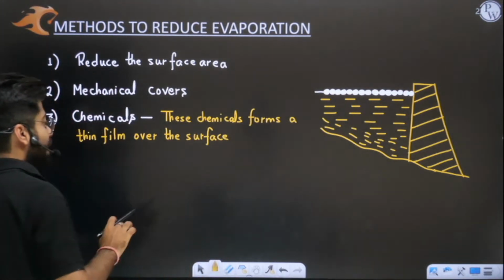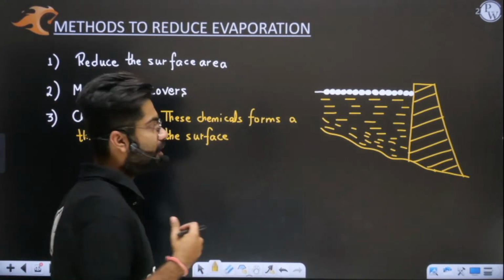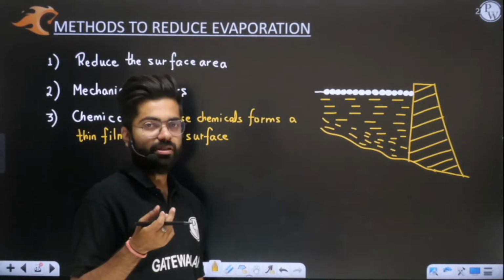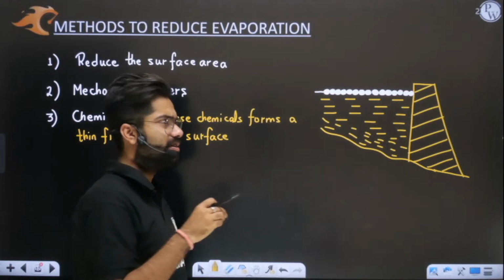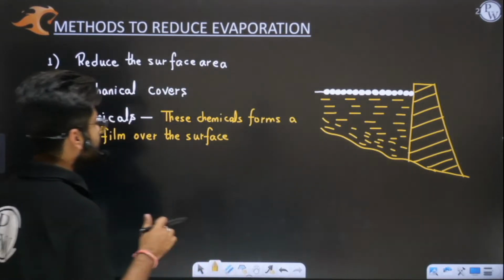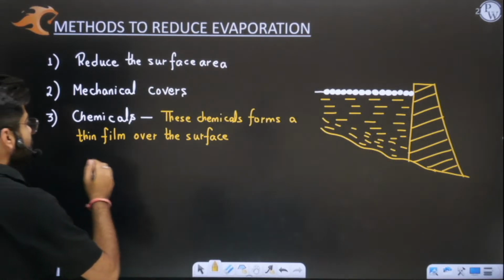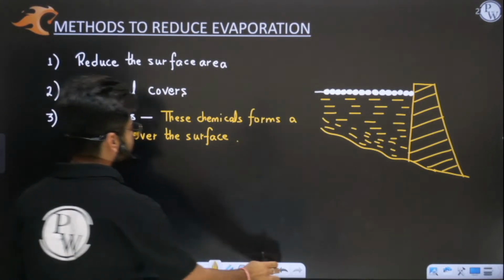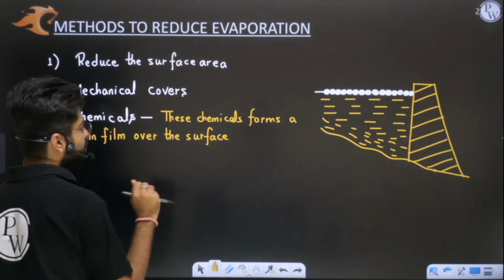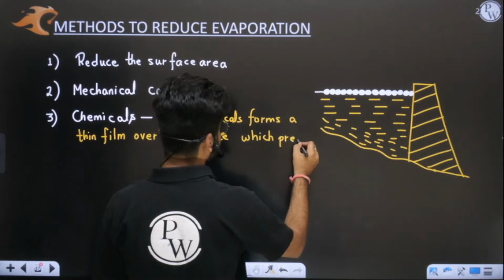And you know one more thing, that these are non-toxic also. These chemicals which I am going to tell you are non-toxic and they are not easily affected by any influence. Let us say if birds come, if insects are there, that film will not be easily affected. When it goes into water, it will be colorless and odorless. That's why we use these chemicals. When these thin films form, obviously it will prevent evaporation. Simple thing.